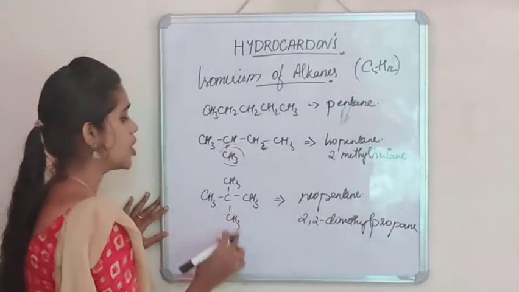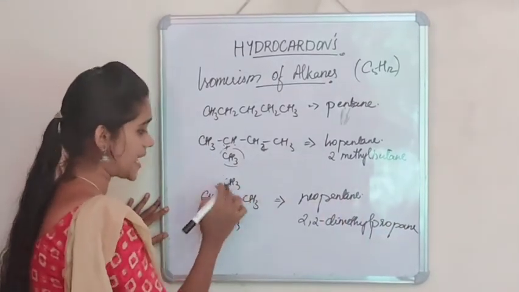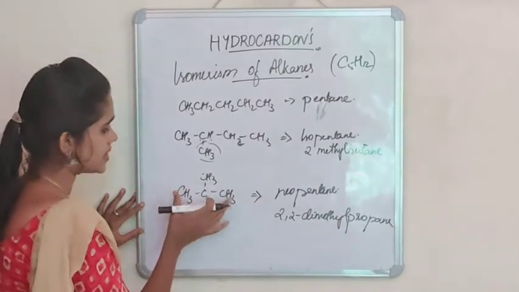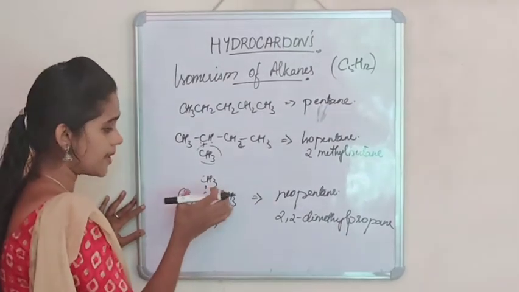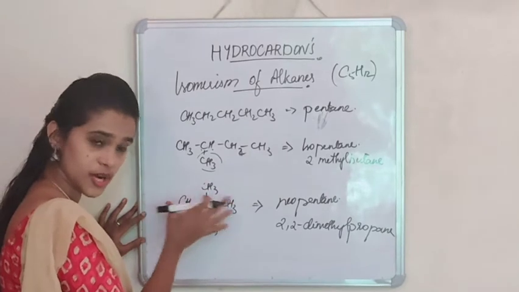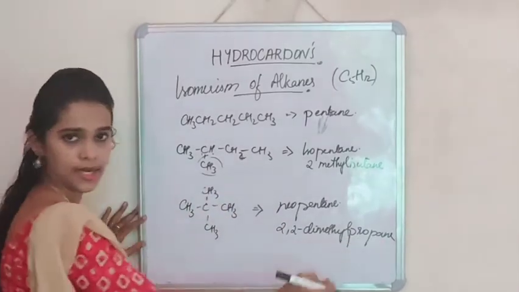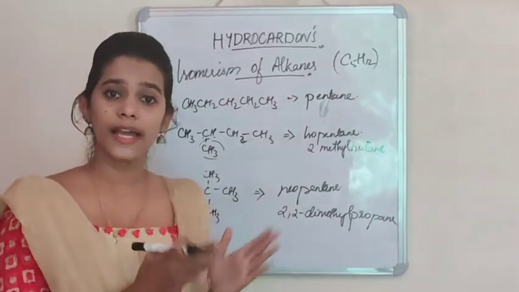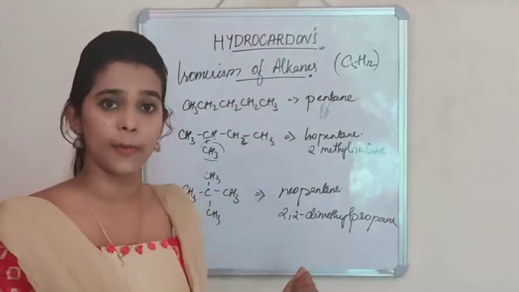That is because 2 methyl groups are attached on the second carbon atom. That is why 2,2-dimethyl. And since there are 3 carbon atoms on this straight chain, it is propane. So this is how the chain isomers of pentane are given.